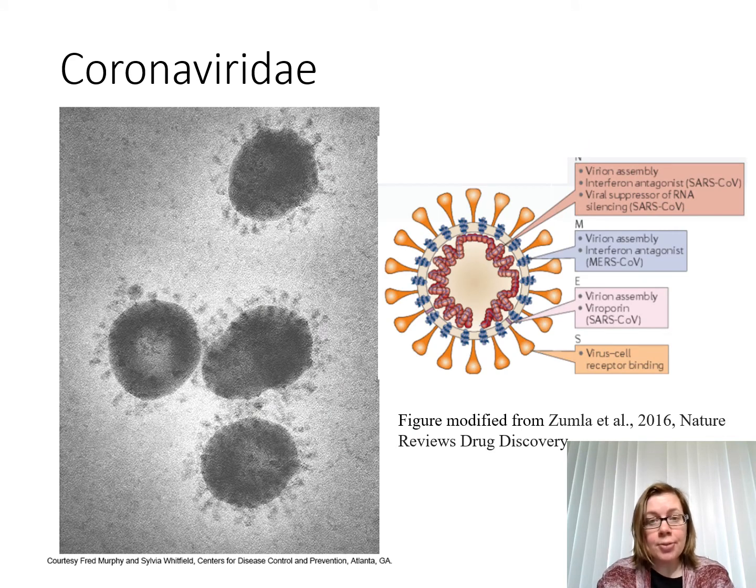SARS-CoV-2 is a member of a family of viruses called Coronaviridae that have shared characteristics, including a characteristic morphology that may be observed using electron microscopy. When visualized, structures called spikes are observed all around the periphery of the virus, and it's thought to look like a halo or a crown around the virus. This is where the corona name comes from, based on its resemblance to the solar corona.